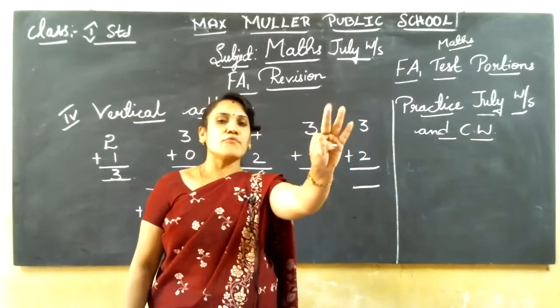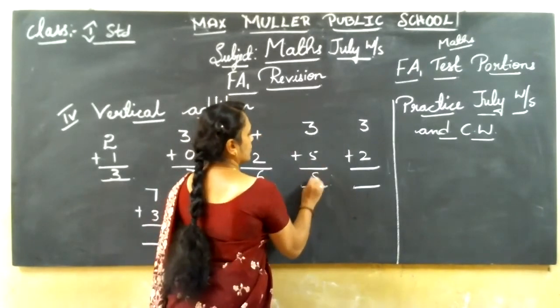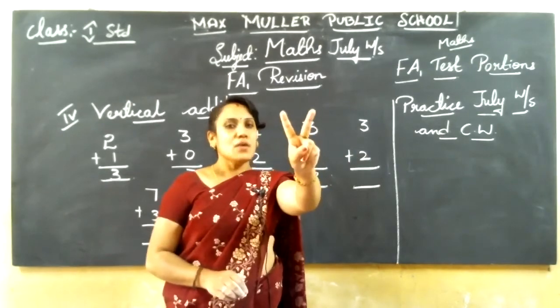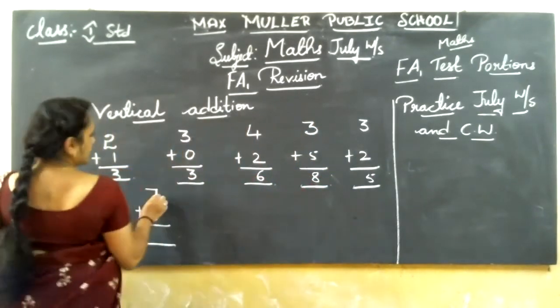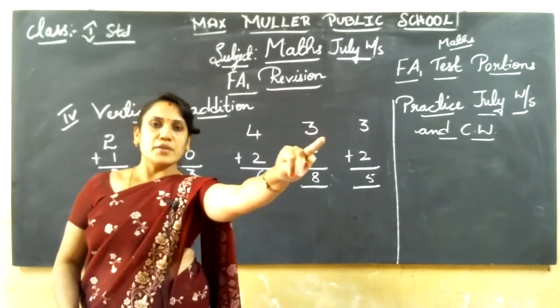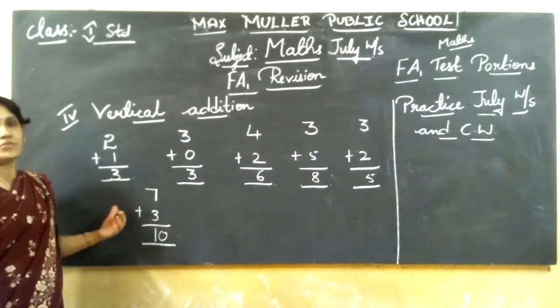3 in the mind, 5 in the finger. After 3, 4, 5, 6, 7, 8. 3 plus 5, 8. Then 3 in the mind, 2 in the finger. After 3, 4, 5. Then 7 in the mind, 3 in the finger. After 7, 8, 9, 10. Okay. Understood how to do this main?